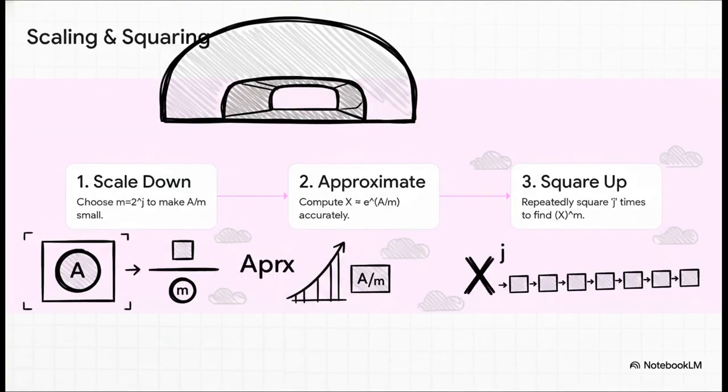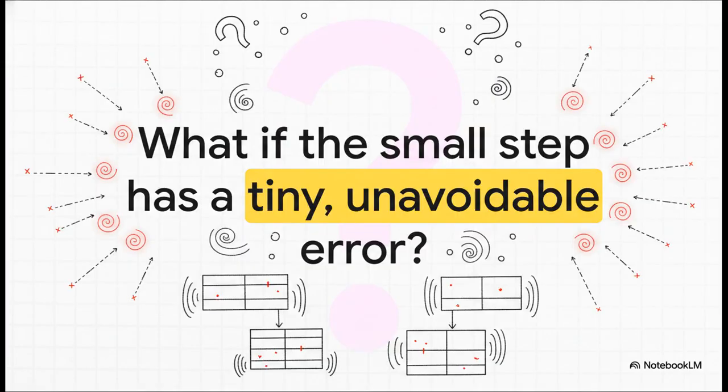Now, one of the most popular methods today tries a really clever trick to get around this. It's called scaling and squaring. The big idea is to basically tunnel under that dangerous hump. You take your matrix and divide it by a big number, say 1024. Then you compute the exponential of that new tiny matrix, which is much safer. And then you just square the result 10 times to get back to your original answer. It sounds like a genius solution, right?